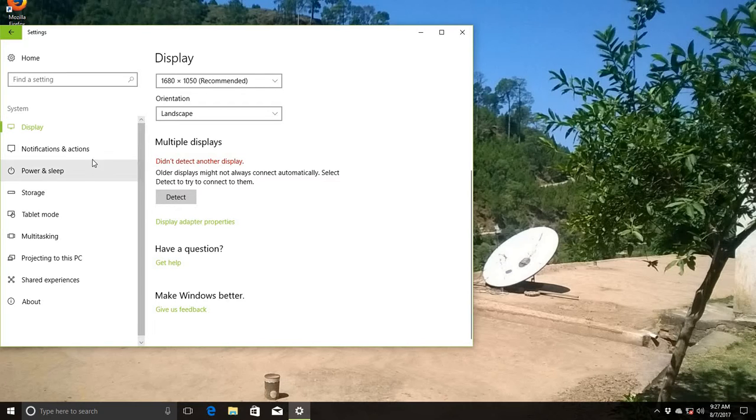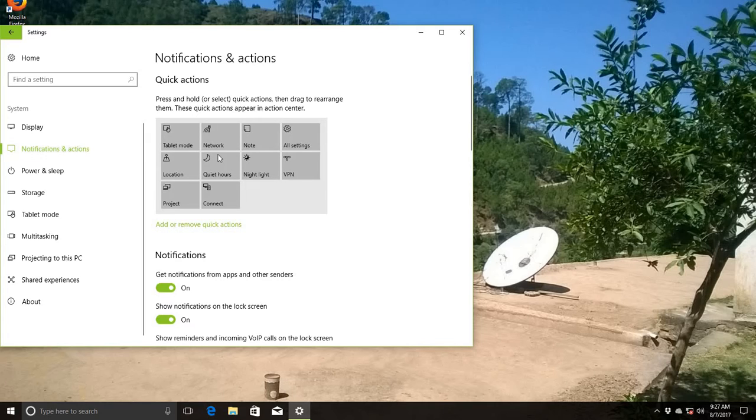If you are on notifications and actions, this one is the notifications and actions, and this is the shortcut. If you use a Windows mobile phone, you can watch this setting, and this setting is also here in Windows 10. This is in tablet mode, and this one is the note and network. Tablet mode means to change the setting in this way.